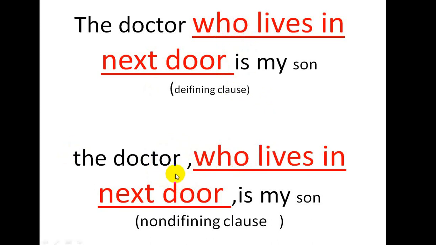But here we know two things. We know one thing is he is a doctor, and another thing is he is a son. So here we know two things, he is a doctor and he is also a son, and it gives additional information. In the other case we do not get any additional information.